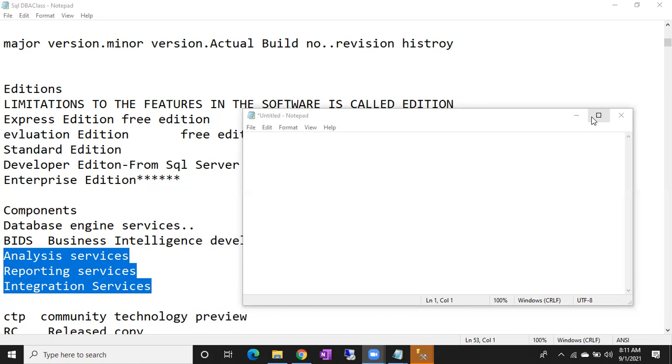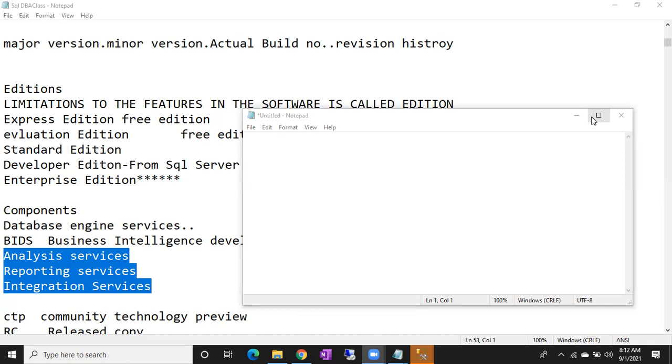Why? Because in the production environment there is a difference in pricing. Of course there are some differences in the features, and pricing is also slightly different between Developer Edition and Enterprise Edition. If you are paying for Developer Edition and using the same Developer Edition on production servers, they won't accept it.